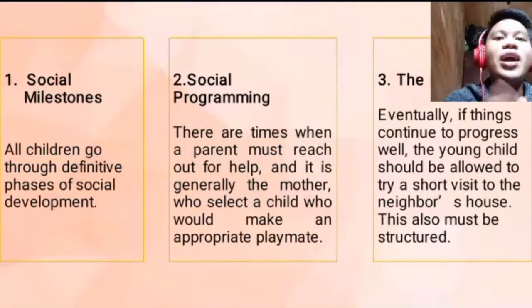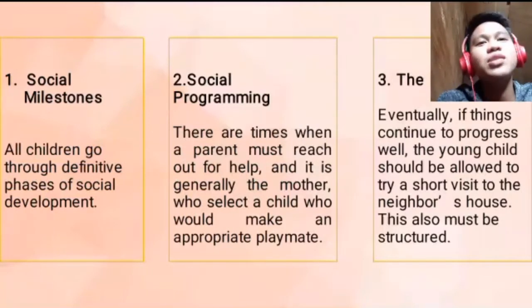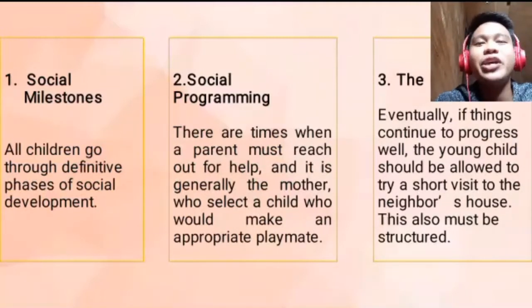Now, these are some things to consider when the kid gradually grows into becoming a teenager and into an adult. Number one is the social milestones. All children go through definitive phases of social development. If a child doesn't go through the phases of social development, there may be a problem. But we have to consider that generally speaking, all children undergo definitive phases, and the parents take a big part in contributing to the social milestones of their child.